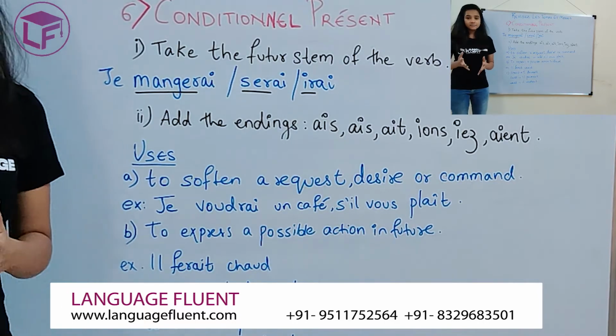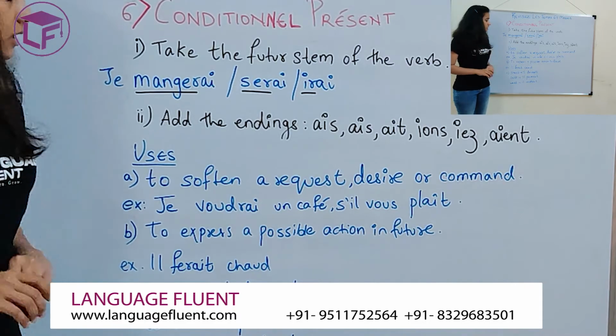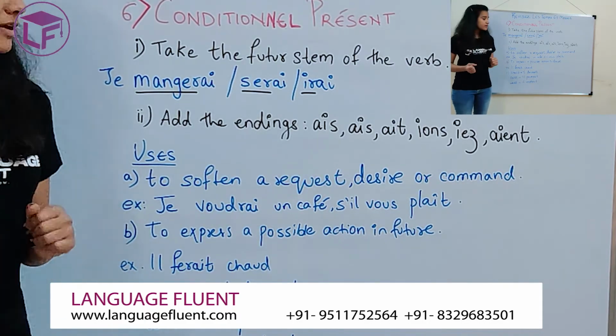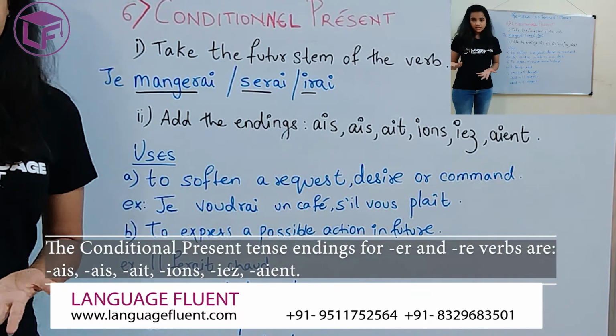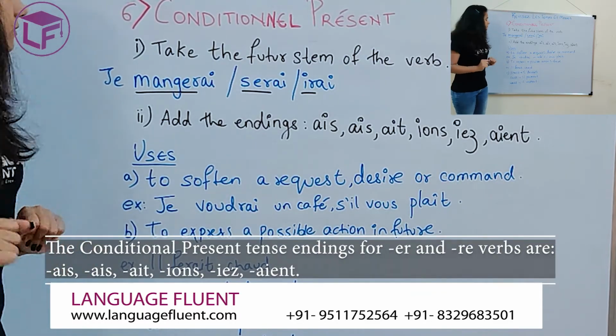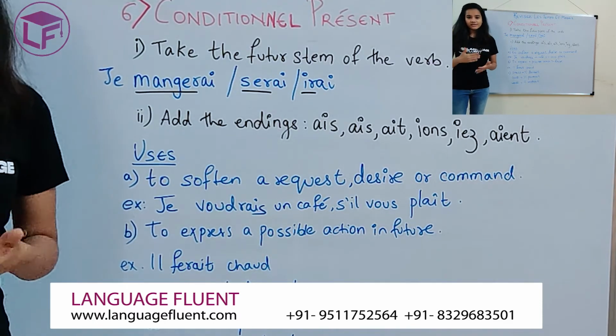So I take my future stem and then I add my imparfait endings to it. What are our endings for imparfait? AIS, AIS, AIT, AIT, IONS, IEZ, AIENT. Okay, let's look at uses of conditionnel présent with their examples.